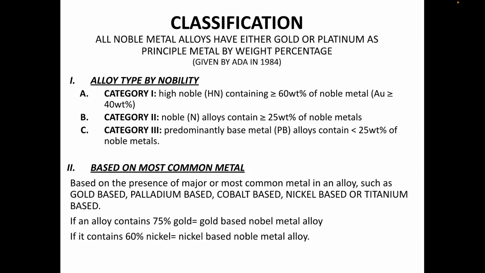Classification based on the most common metal, that is, the presence of a major or most common metal in the alloy: gold based, palladium based, cobalt based, nickel based or titanium based. If the alloy contains 75% gold, it is a gold-based noble metal alloy. If it contains 60% nickel, it is a nickel-based alloy.